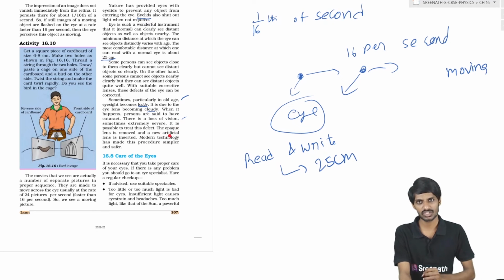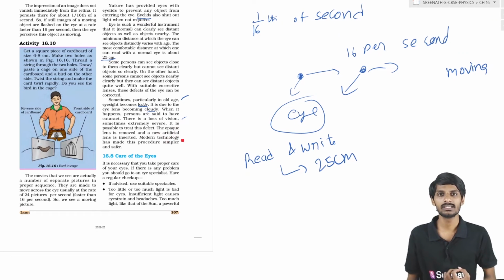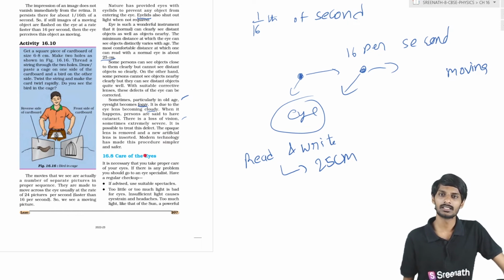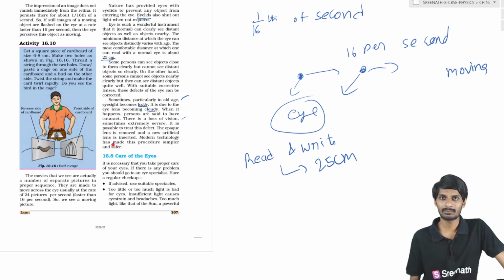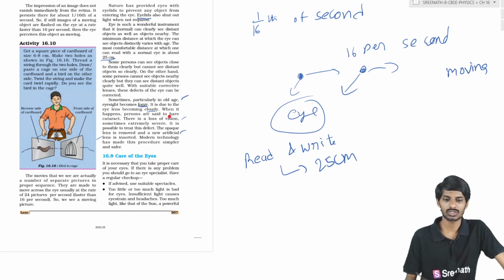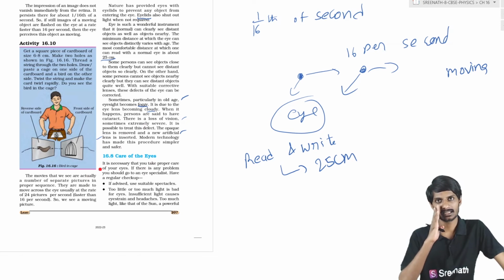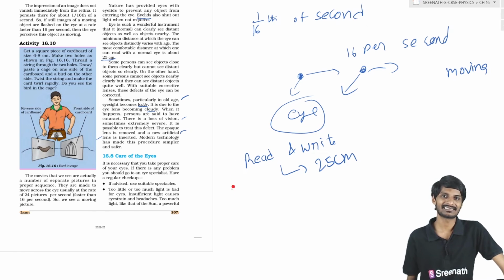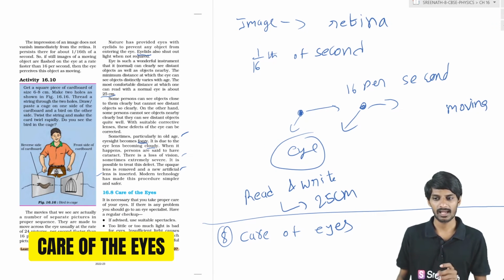If the loss of vision is extremely severe, in our modern generation there are some technologies and treatments. Using modern technology, students, we can replace our eye lens with a new artificial lens so that you will be able to see the images, students. So this is the thing about our eye, which helps us to see objects. This topic is completed. Now we will discuss the care of the eyes.